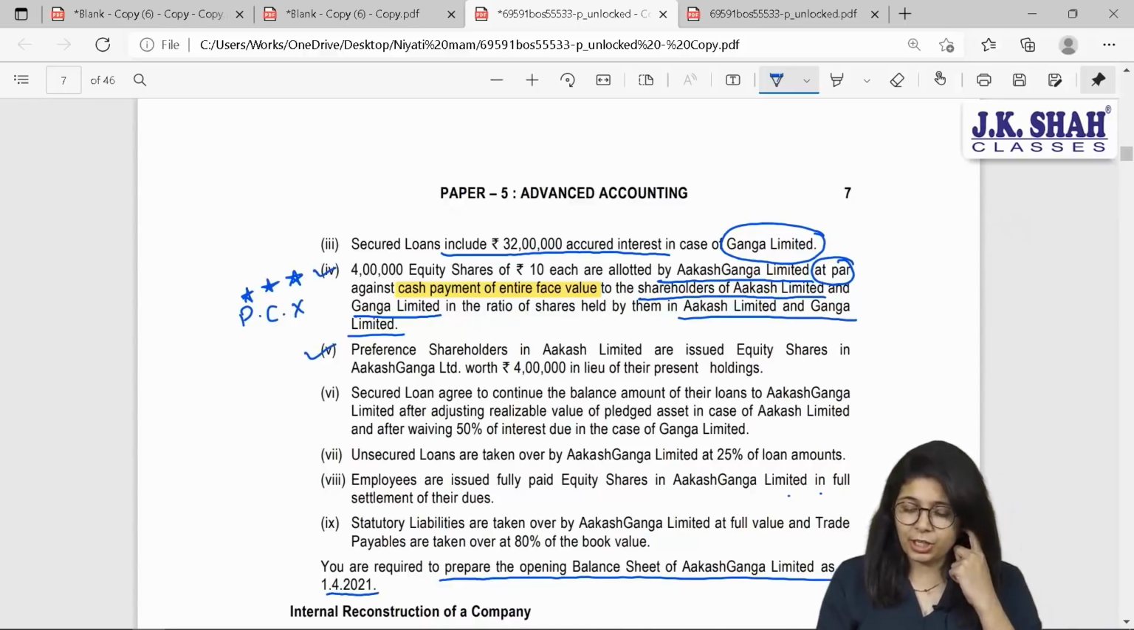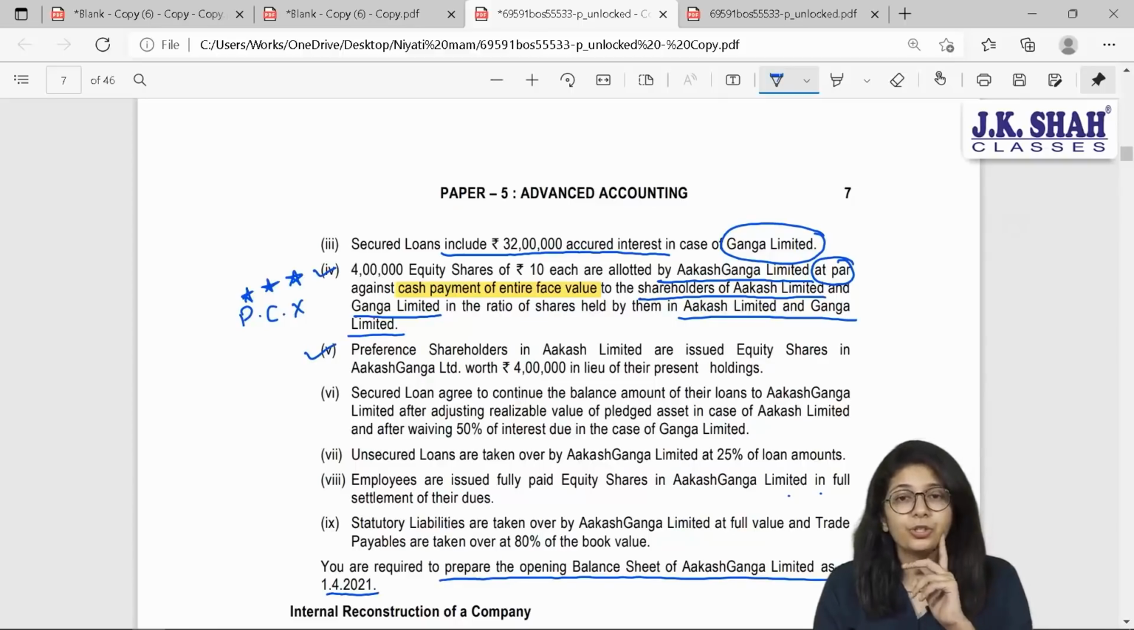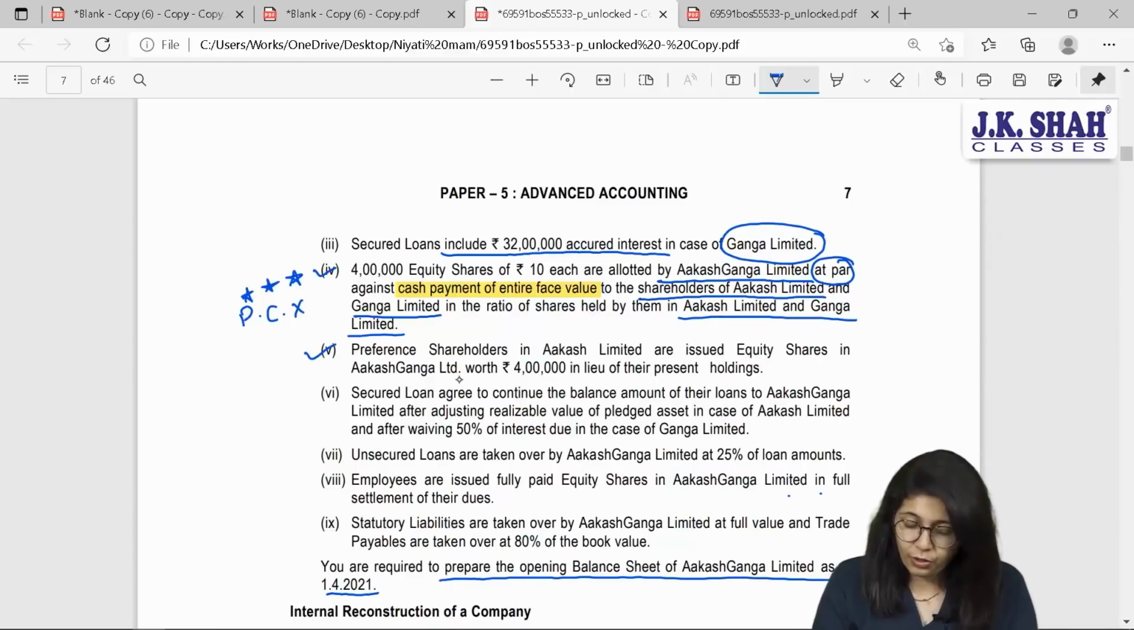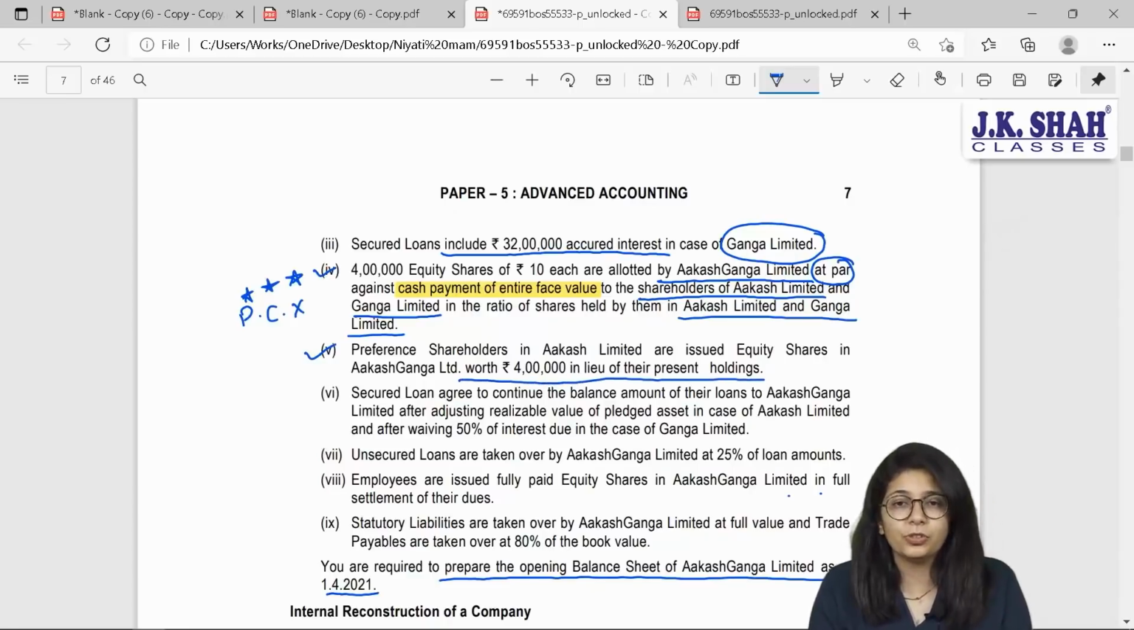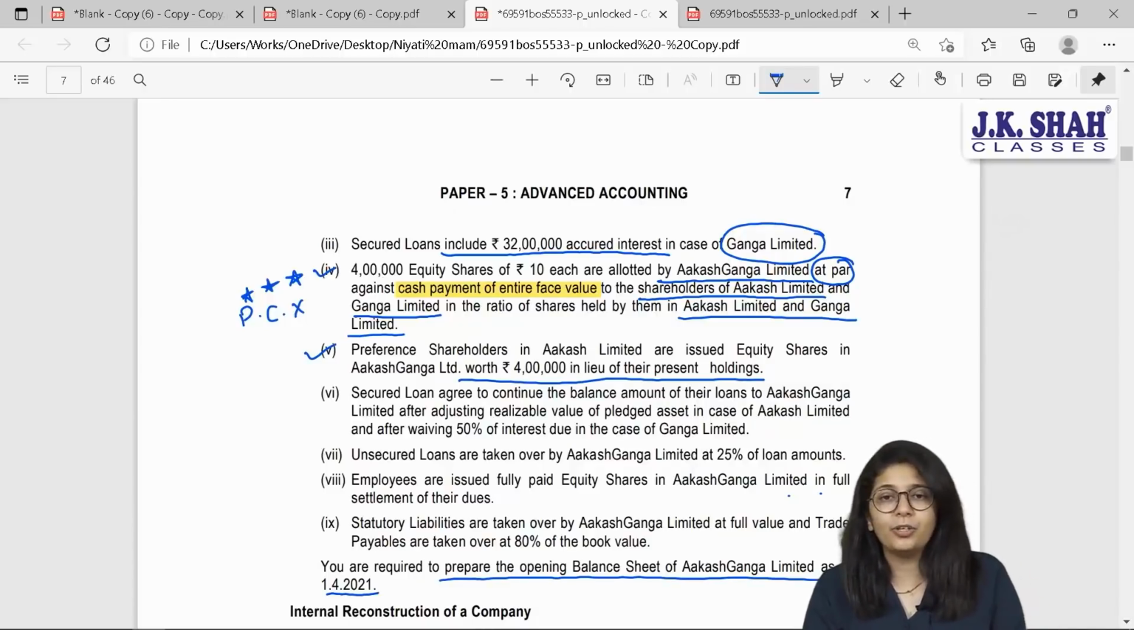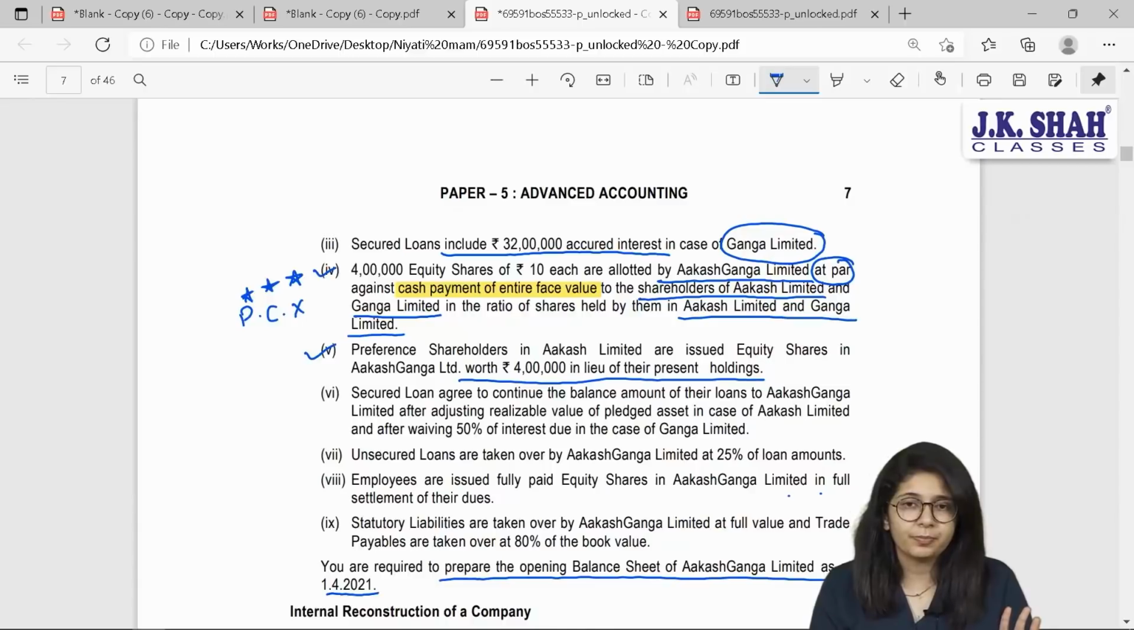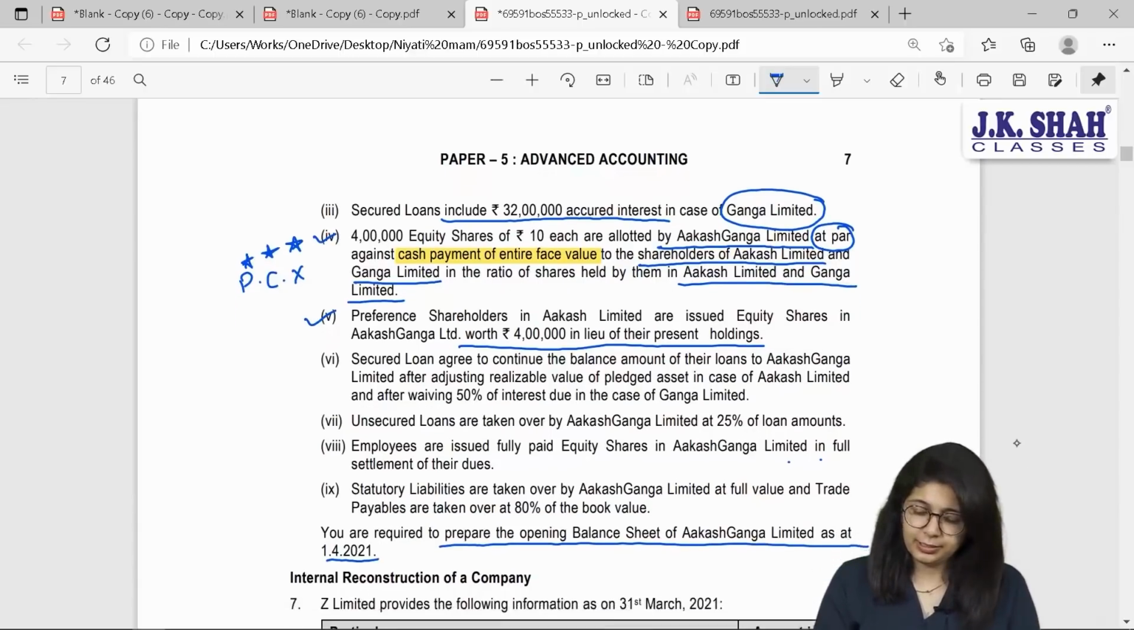Preference shareholders in Akash are issued equity shares in Akash Ganga worth 4 lakh rupees in lieu of their present holdings. Not in the ratio, directly 4 lakh rupees. Also, only Akash Limited had preference shareholders. Ganga Limited did not have any preference shares. So straight away it has been said that preference shareholders will get only 4 lakh worth rupees of equity shares. Is it clear? Next.